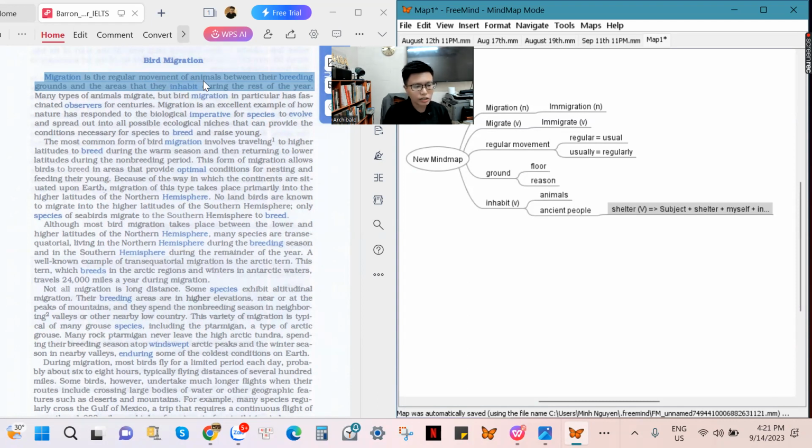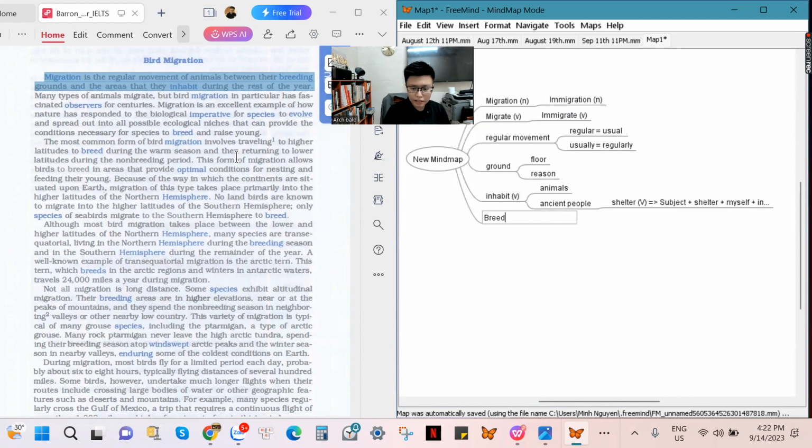So let's look back at this sentence. Migration is the regular movement of animals between their breeding grounds and the areas that they inhabit during the rest of the year. Don't pay attention to the time period here, during the rest of the year. Just pay attention to what migration is. Migration is between their breeding grounds and the areas that they inhabit. It means bird migration only occurs between the breeding seasons, the baby-making seasons, and the areas that they choose to live in order to give birth to their babies. That is the meaning of this sentence.